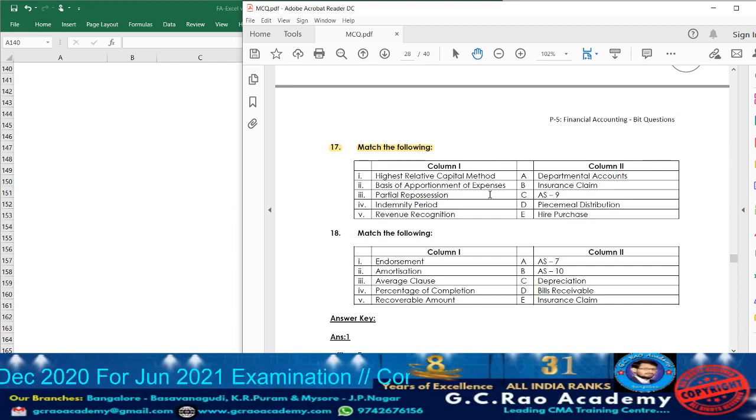Whichever common expenditures are incurred will be allotted on what basis? By taking into consideration some basis of apportionment, like rent. It will be distributed on the area covered, the floor space covered by each department. On that basis, rent will be allocated. When it comes to discount allowed, it is on the basis of sales made. Next, partial repossession is a concept of what? Hire purchase. Indemnity period, insurance claim. Revenue recognition, AS 9.